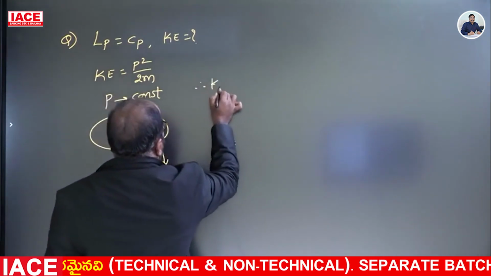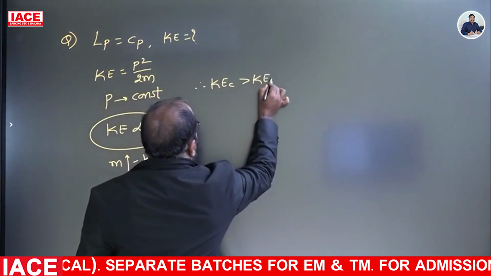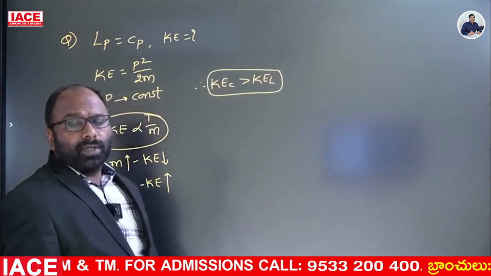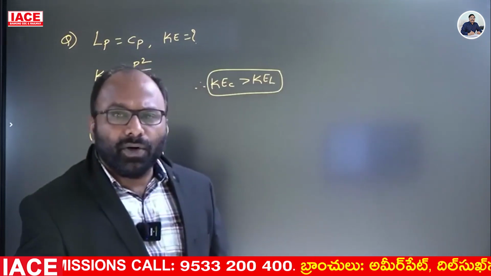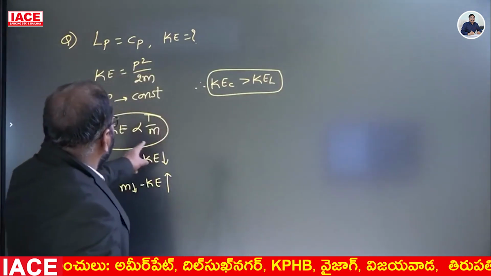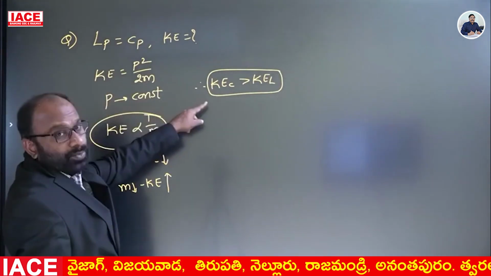Therefore, kinetic energy of the car is greater than kinetic energy of the lorry. Kinetic energy of the car is greater than that of the lorry, because when momentum is constant, the car has more kinetic energy.